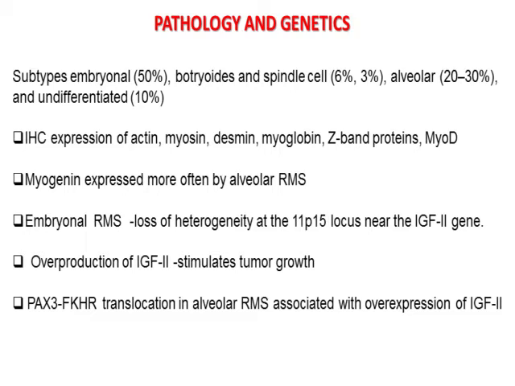Embryonal rhabdomyosarcomas also show features of loss of heterozygosity at the 11p15 locus, near the IGF2 gene. Whenever there is overproduction of IGF2, there will be more stimulation of tumor growth, leading to more spread. Rhabdomyosarcomas are also associated with the PAX3-FKHR translocation, usually seen in the alveolar variety.